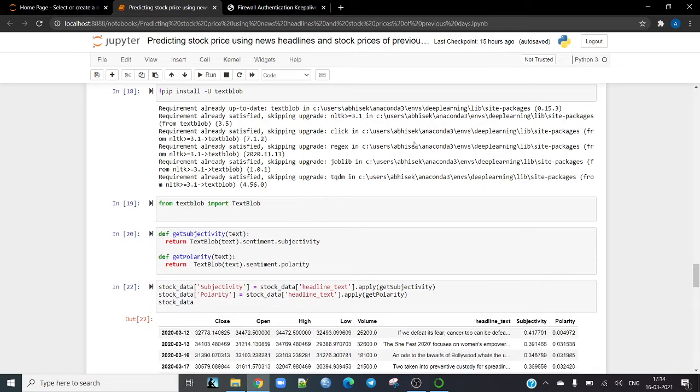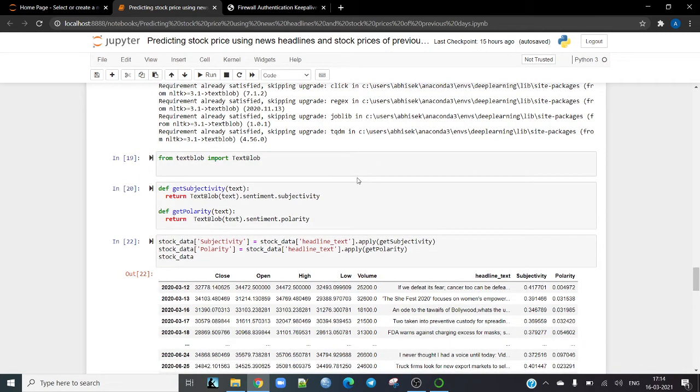So basically, TextBlob is actually used for processing textual data. Now, this performs different operations on textual data such as noun phrase extraction, sentiment analysis, classification, translation. Now, TextBlob is built on top of NLTK, and the pattern TextBlob follows is also very easy to use.